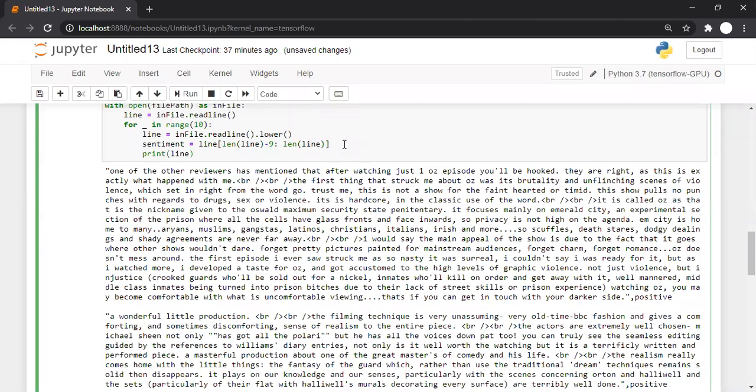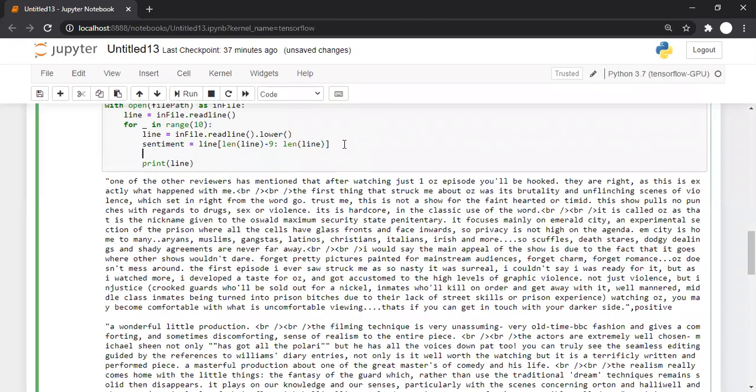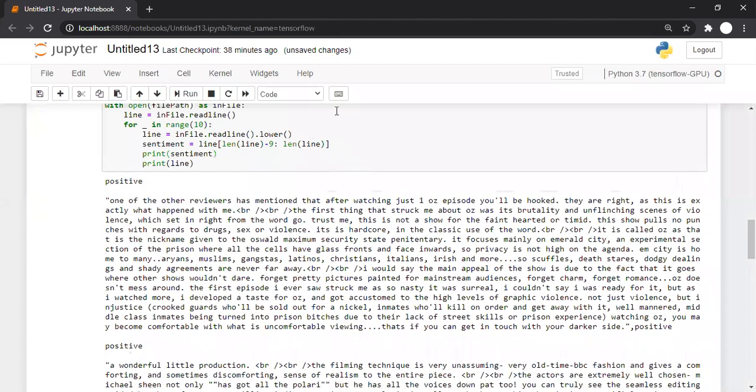Now let us print this thing. I will print the line and okay, first I'll print the sentiment and then we'll print the line. See here. So this is a positive sentiment. So we can easily extract the sentiment. Simply extract from this point to length of line, that is to the last character. And which character? Length minus 9 character. So it will extract the last 8 characters.